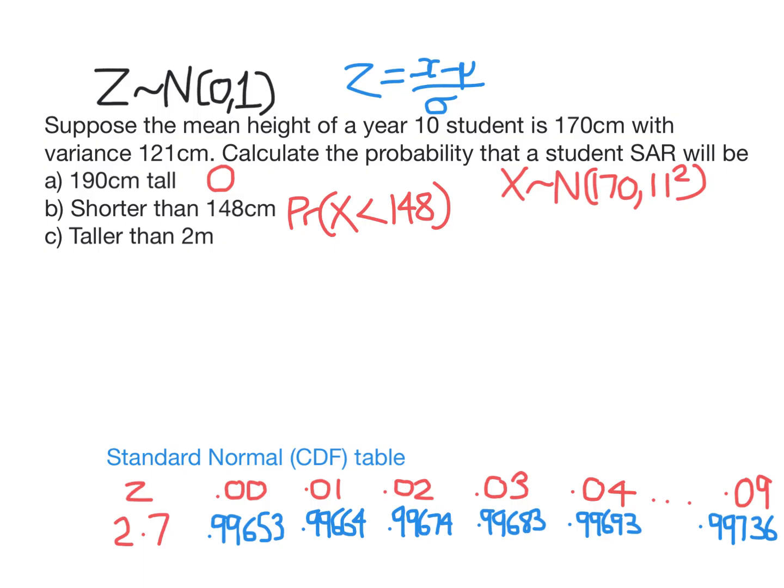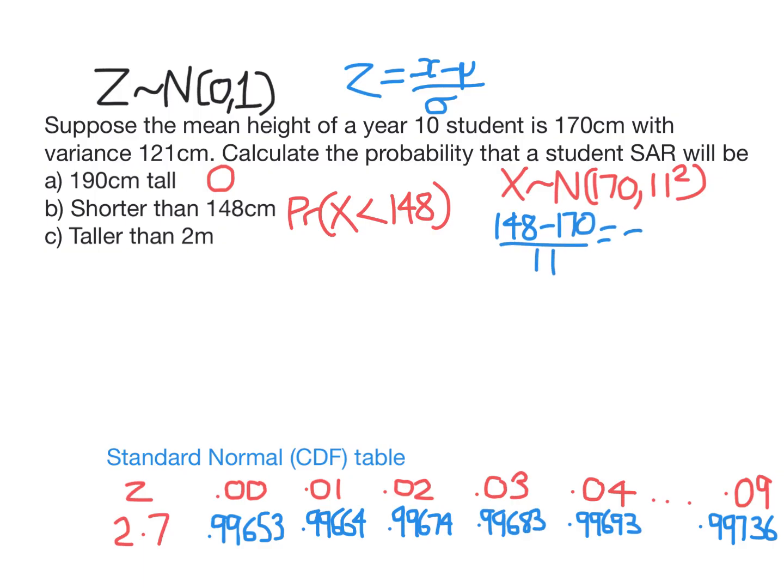See, when we're not using technology, we have to convert everything to z-scores. So we're going to find the z-score associated with this. So the z-score is the score minus the mean divided by the standard deviation, which is 11, square root of the variance.